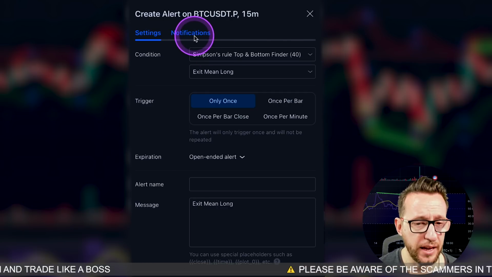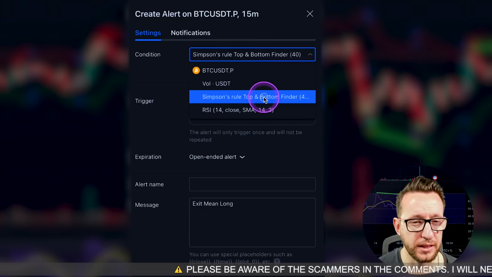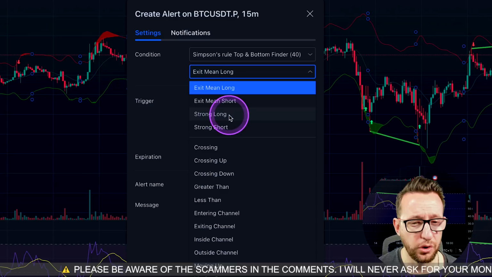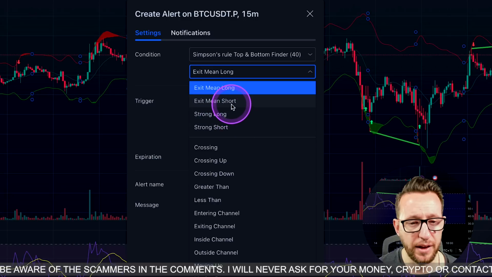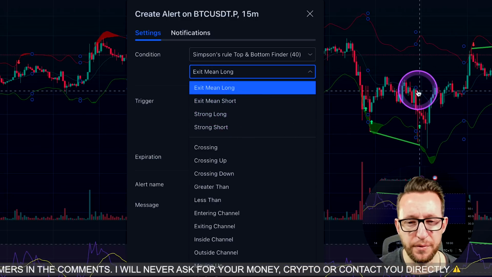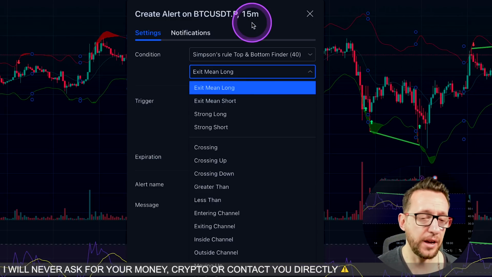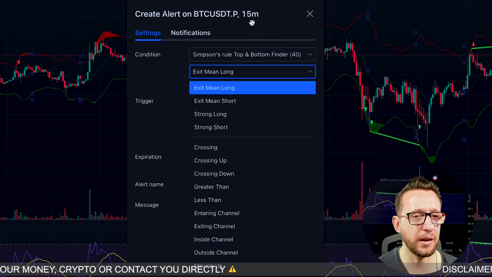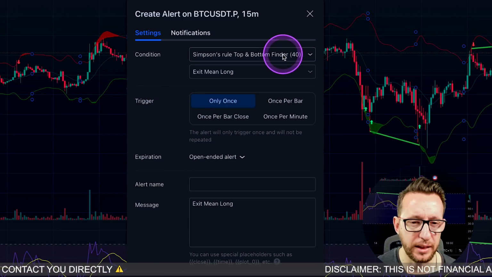So if you go over here and click the Simpson Rule, you can see that we have the Simpson Rule as the condition. We also have some entries, so we have our strong long and strong short. Those are the green arrows there. We also have some exits coded in here. The exit is when it moves above this green line here, which allows us to exit our long. So if you're on Market Cipher or any other indicator, you'll be able to connect that directly to bots with this. Like I said, we're going to be looking at this one today.